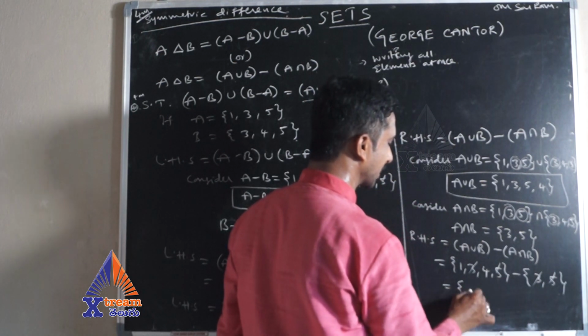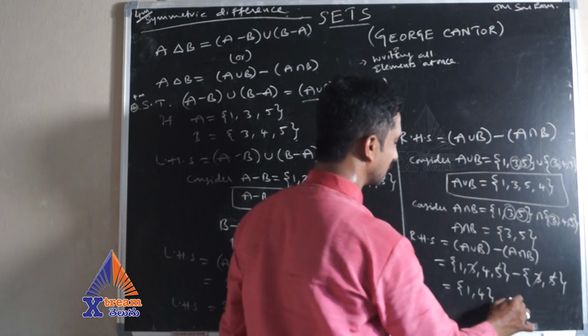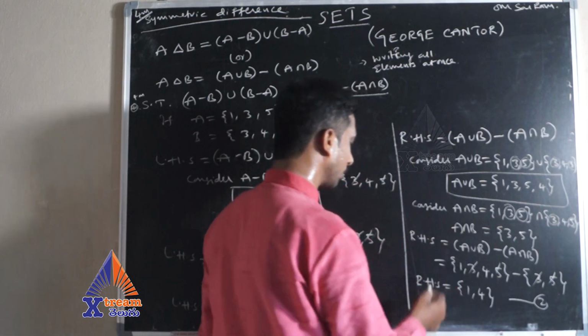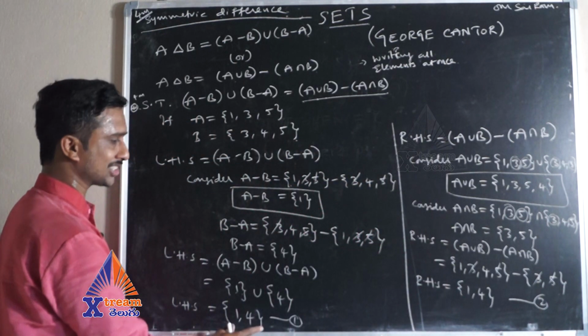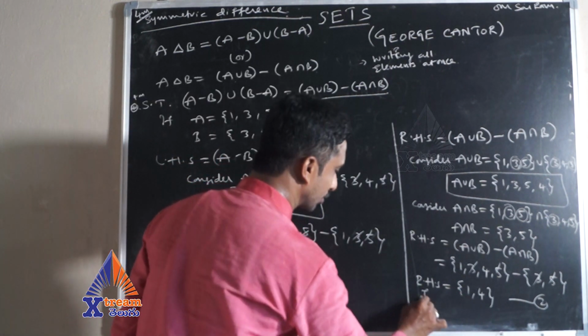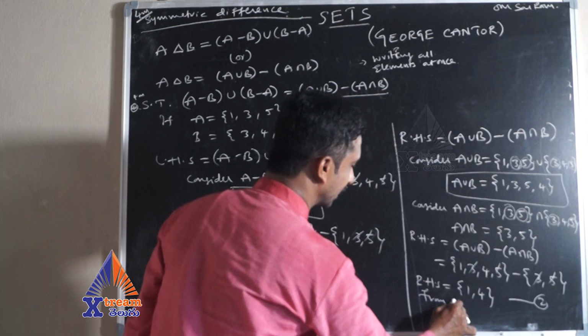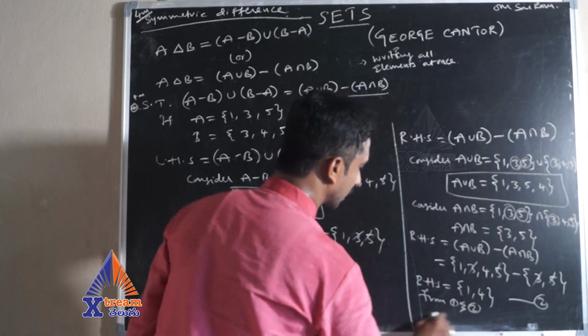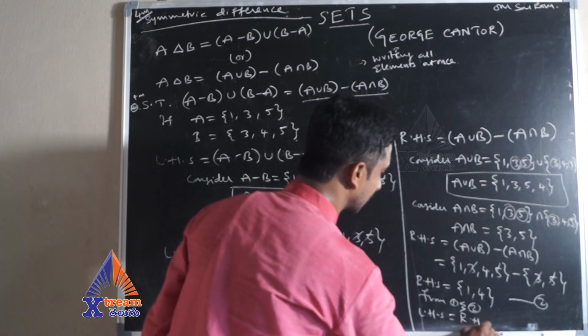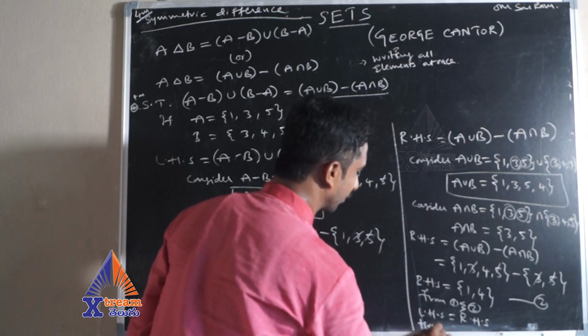The leftover elements in the first set are 1, 4. Let me keep this as equation number 2. From 1 and 2 you can clearly see that both the LHS and RHS are equal. So my conclusion is, from 1 and 2, LHS equals RHS, hence verified.